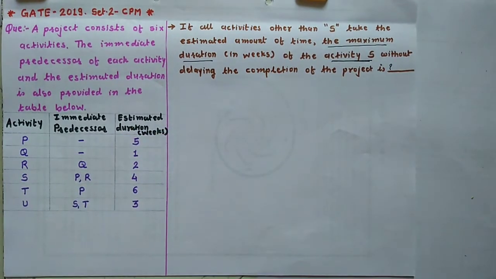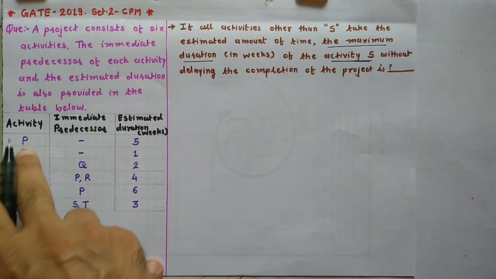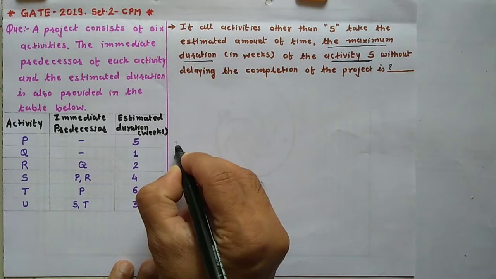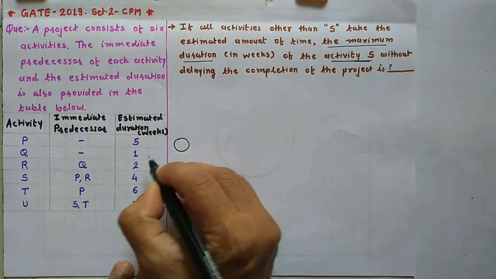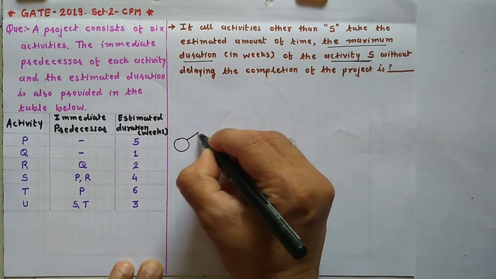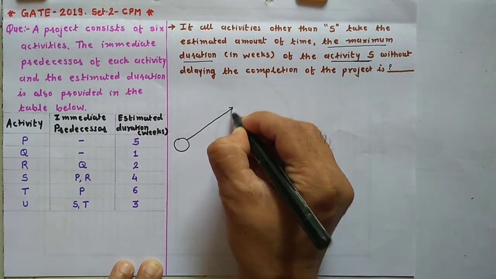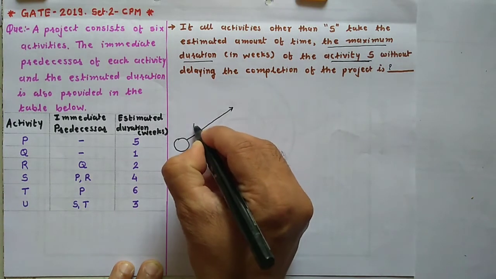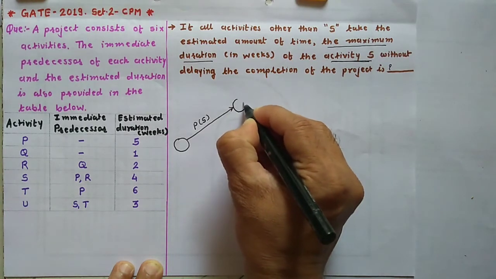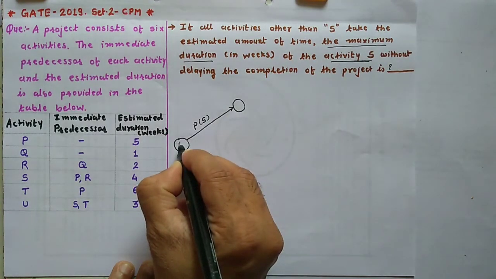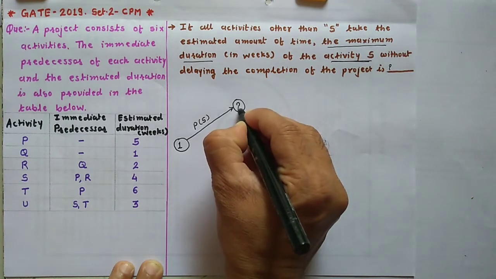So to find out this maximum duration, you have to just draw the network diagram according to the given data. So here activity P and Q, there is no predecessor. So I am going to draw the network diagram. This is event number 1. Here activity P, duration is 5 days. This is event 1. This is event number 2.